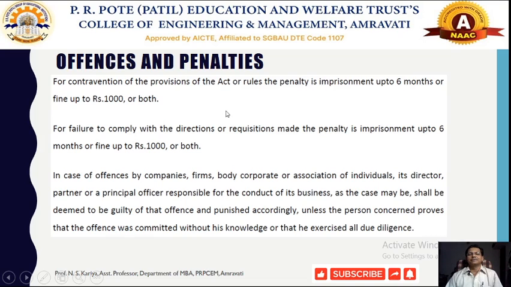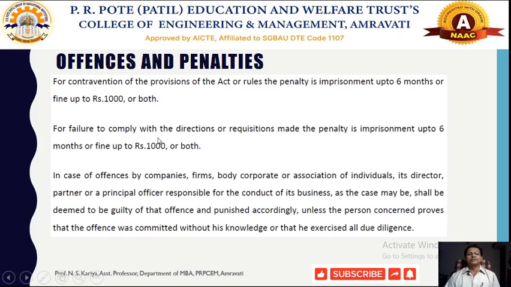So if any employer does not pay the amount of bonus to the employee, and an appeal is made to the respective authority, the authority can decide and award imprisonment for 6 months or a fine of rupees 1000, or both, to that particular employer.